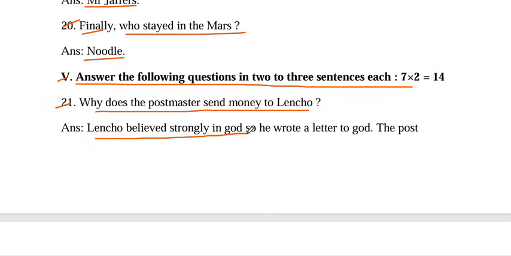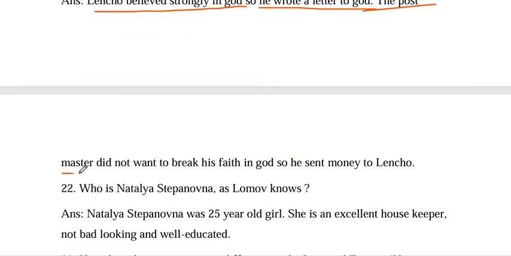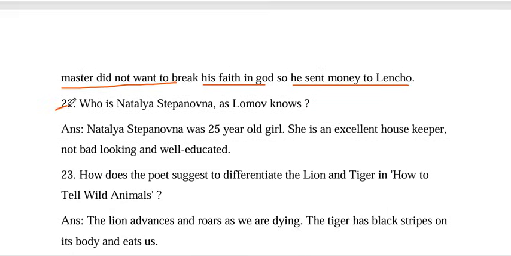Lencho believed strongly in God, so he wrote a letter to God asking him for 100 pesos. The postmaster did not want to break his faith in God, so he sent money to Lencho. Question number 22. Who is Natalia Stepanovna as Lomov knows?